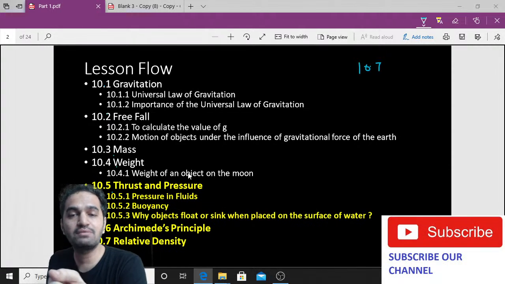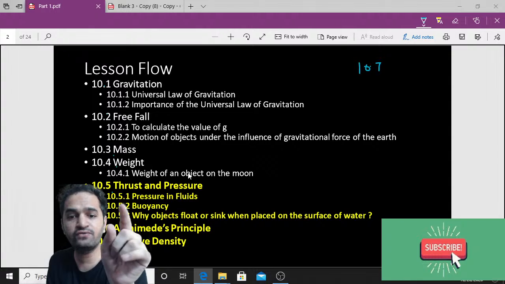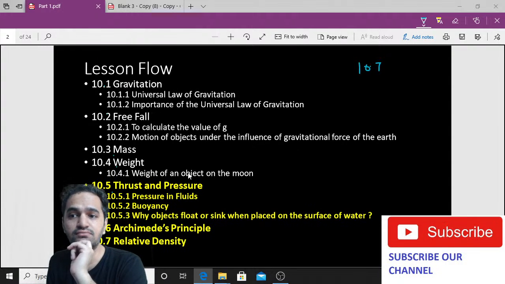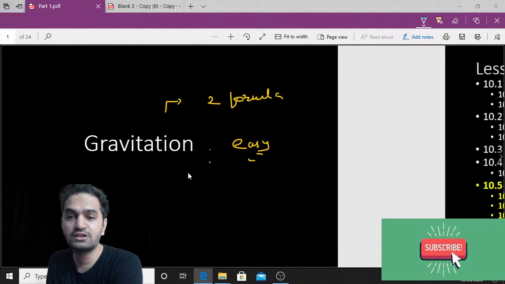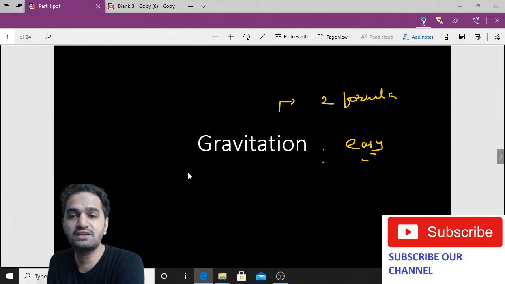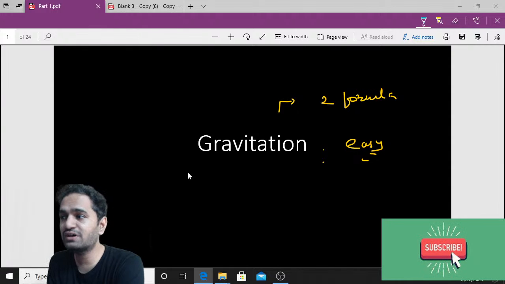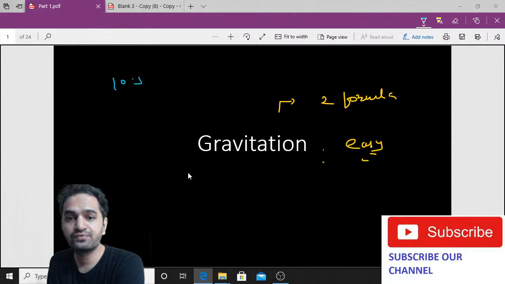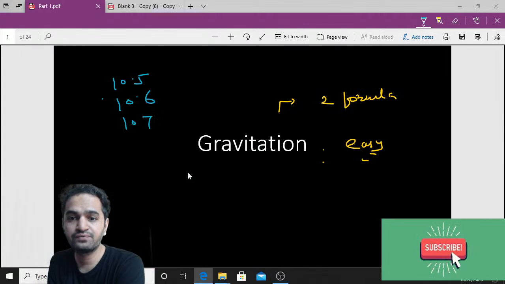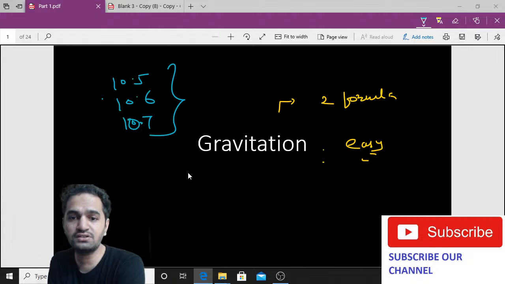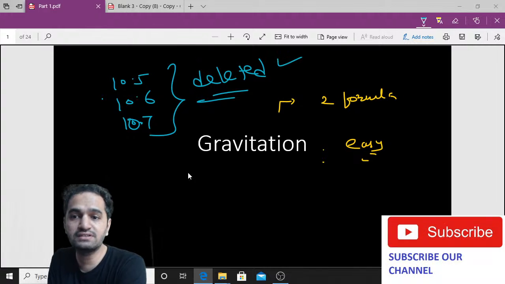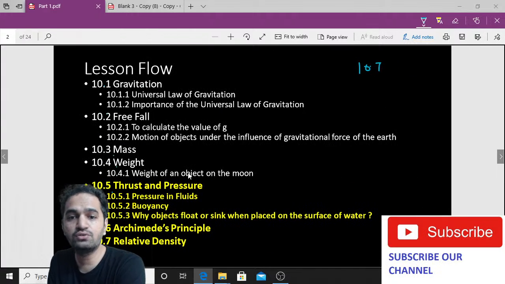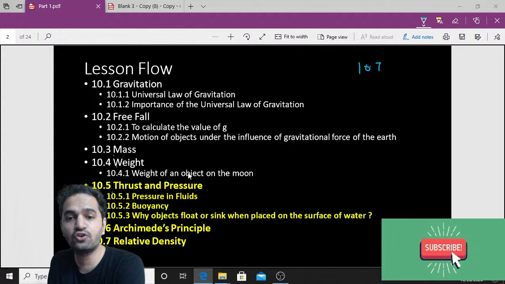So the syllabus which has been deleted for class 9th is that you have syllabus only till 10.4. 10.5, 10.6 and 10.7 have been deleted from your syllabus. Can you please write it somewhere on your textbook that 10.5, 10.6 and 10.7 have been deleted? These topics are not there in your syllabus. These are not going to come in your exam, not going to be asked. So we are having only 4 points, that is gravitation, free fall, mass and weight.